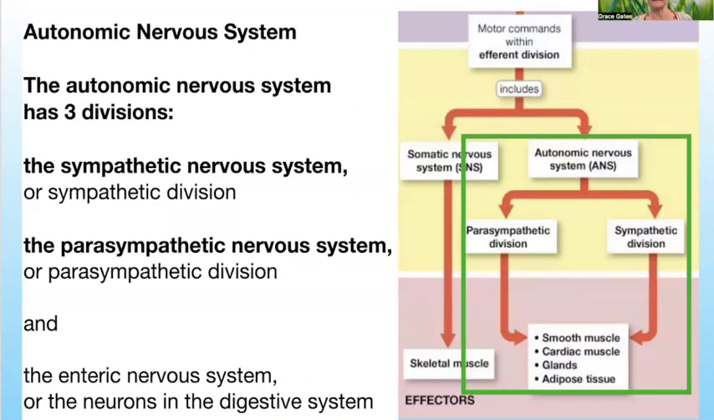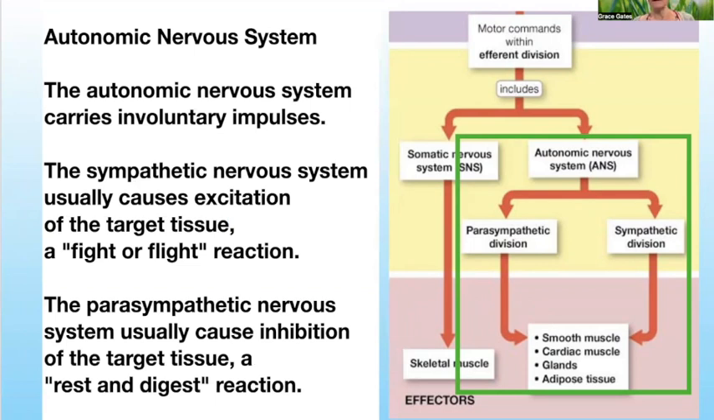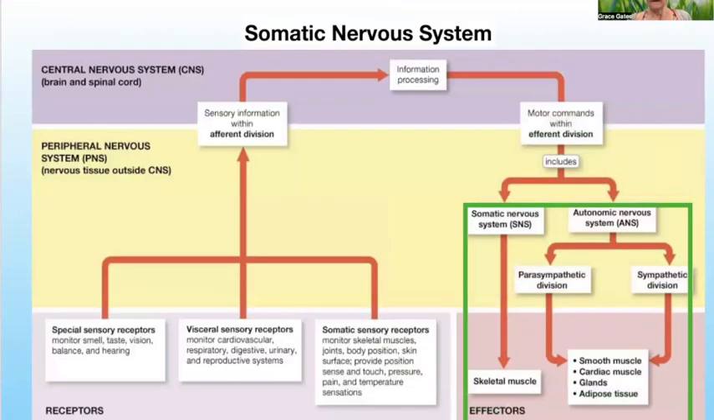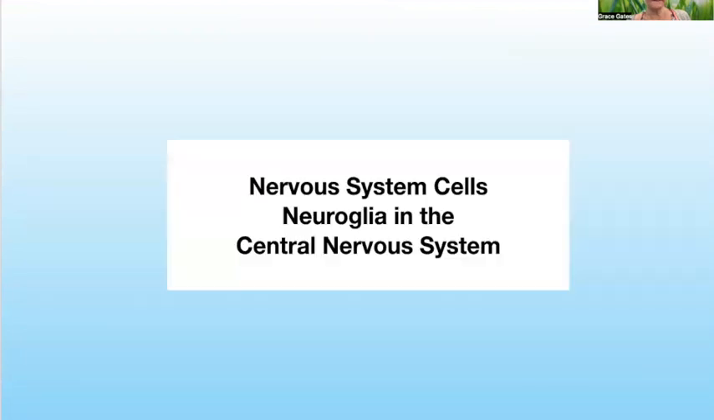The autonomic nervous system has three divisions: the sympathetic nervous system, the parasympathetic nervous system, and the enteric nervous system, or the neurons in the digestive system. The autonomic nervous system carries involuntary impulses. The sympathetic nervous system usually causes excitation of the target tissue, which is often called a fight or flight reaction. The parasympathetic nervous system usually causes inhibition of the target tissue, a rest and digest reaction. And here's our picture again, showing somatic nervous system and the autonomic nervous system.